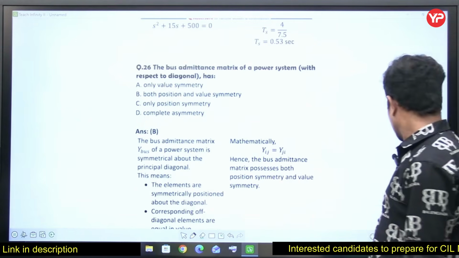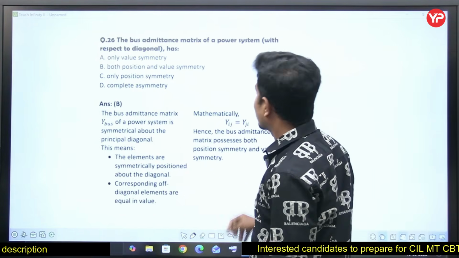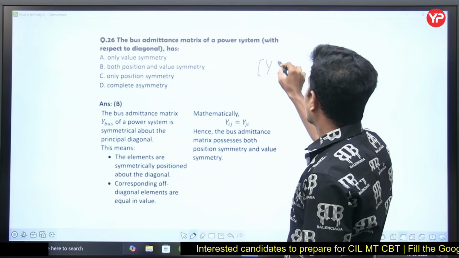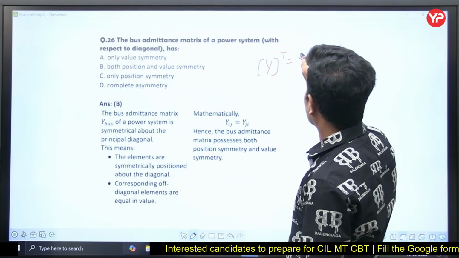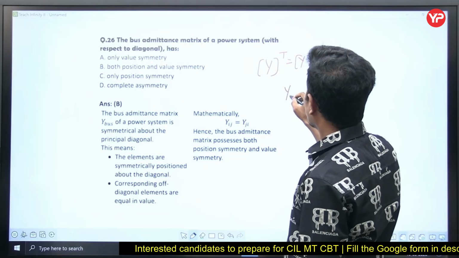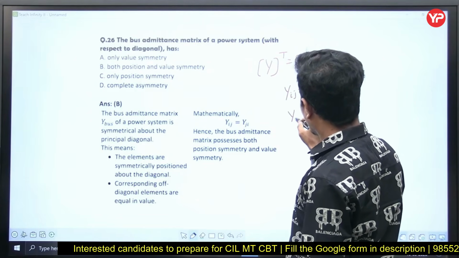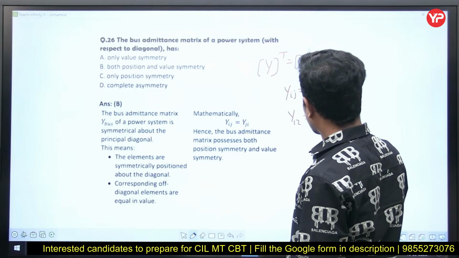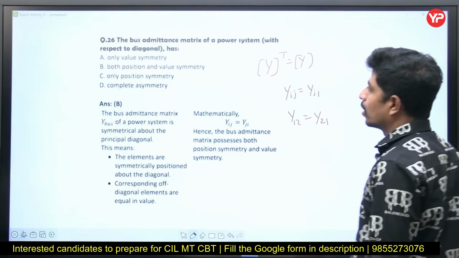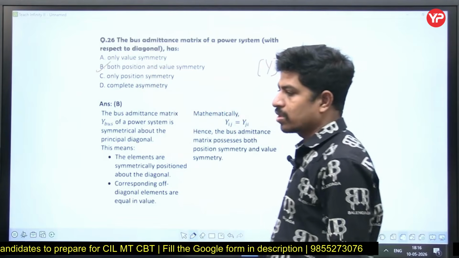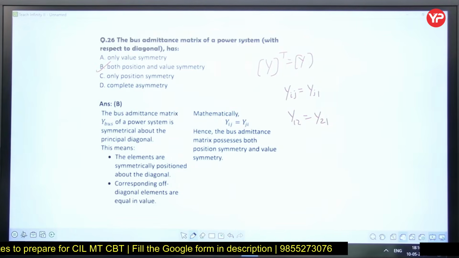Next question. The bus admittance matrix, the Y bus matrix, is a symmetric matrix. That means Y bus transpose is equal to Y bus, and Yij is equal to Yji. Means if you have Y12, that is exactly equal to Y21. So it is both position and value symmetry. It is not just value symmetry. Y bus matrix is the admittance matrix.